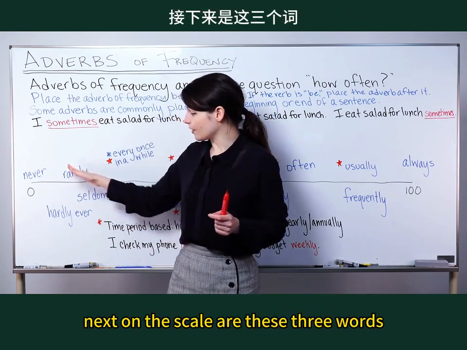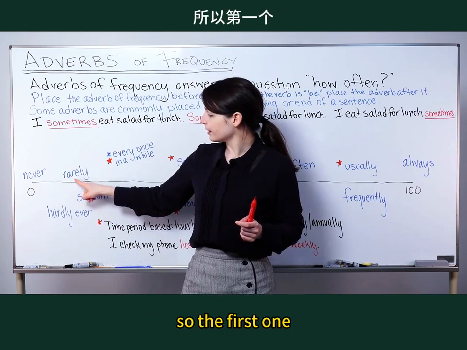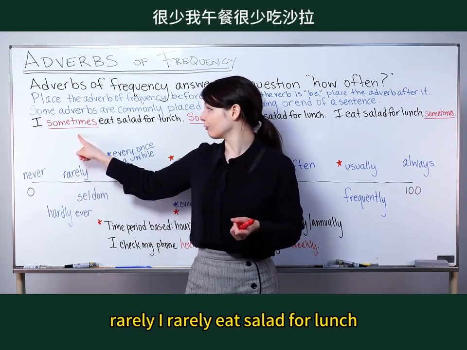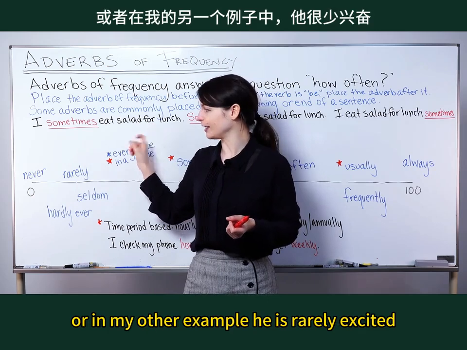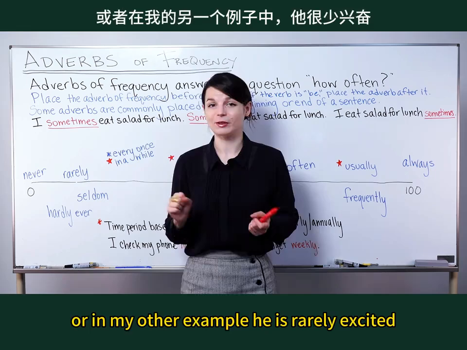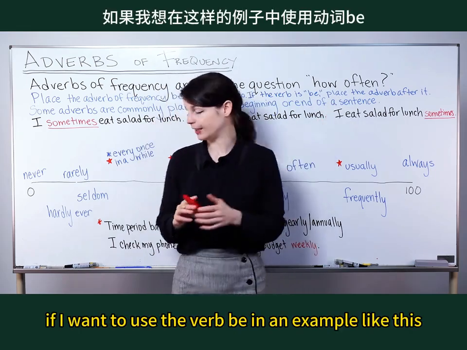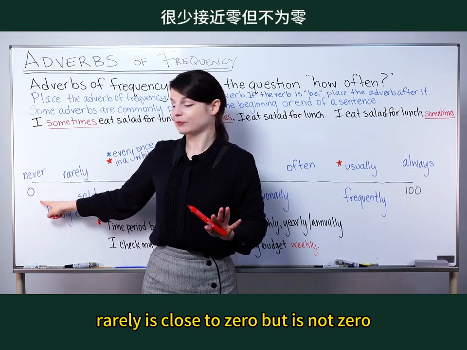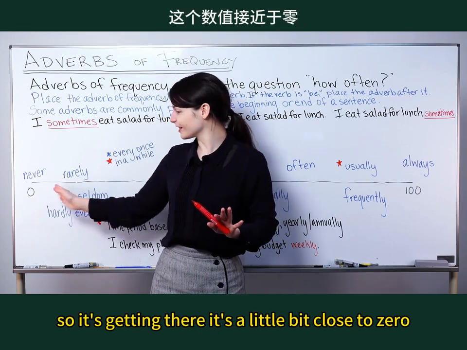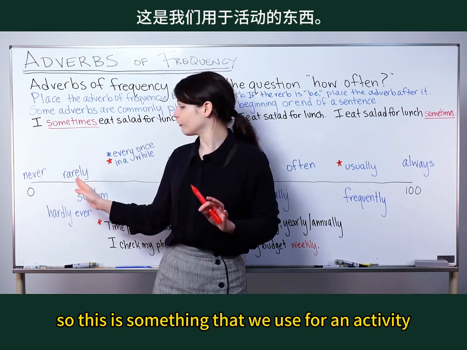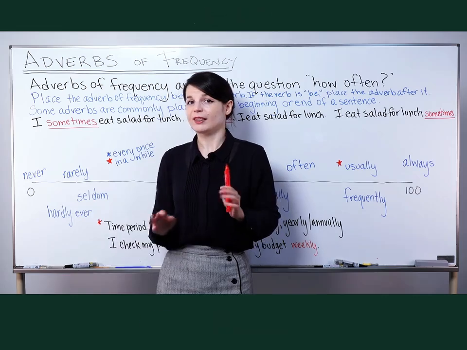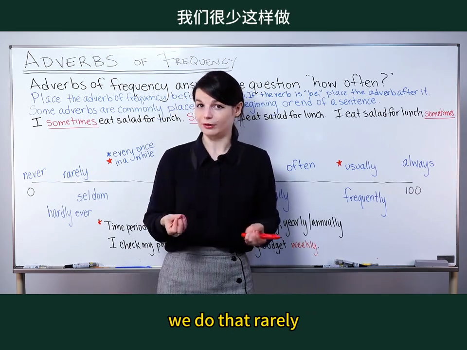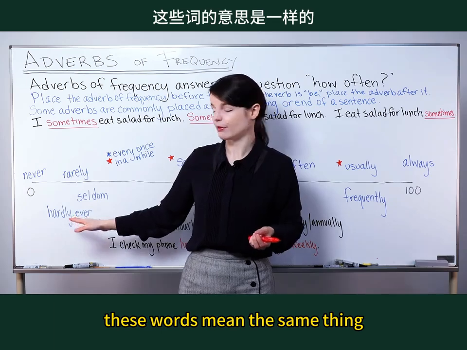Next on the scale are these 3 words. The first one, this is tough for many people to pronounce, rarely. I rarely eat salad for lunch. Or in my other example, he is rarely excited, if I want to use the verb be in an example like this. Rarely is close to 0 but is not 0. So it's getting there. This is something that we use for an activity or a situation that is not common. It's not something that we do often. We do that rarely.